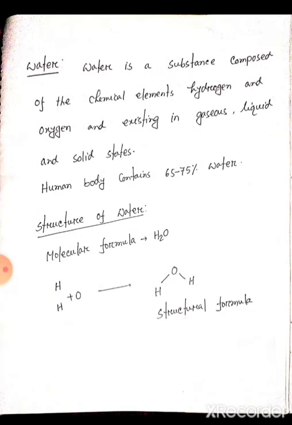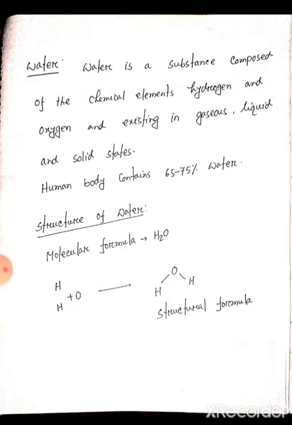So what is water and what is the importance of water in our life? Water is a substance composed of the chemical elements hydrogen and oxygen and existing in gaseous, liquid and solid states. We know a matter has three states: solid, liquid and gaseous. So the substance water exists in those three states. The human body contains 65 to 75% water.